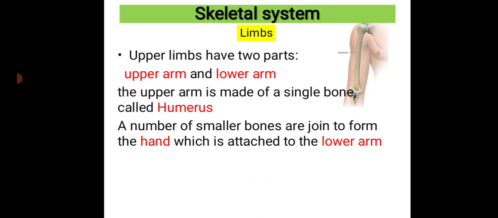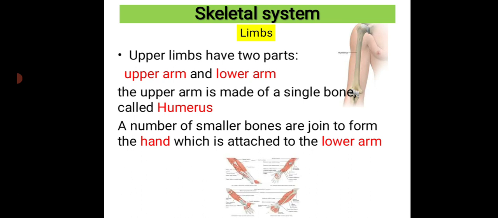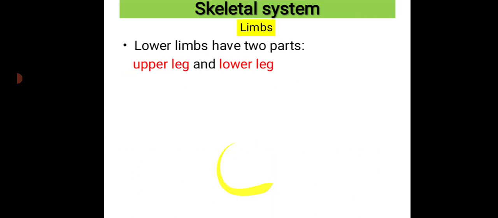You can see the figure here. At the upper arm you can find only a single bone, that is the humerus. Then after that a number of bones are joined to form the hand, which is known as the lower arm. Now let us see what the lower limbs are.